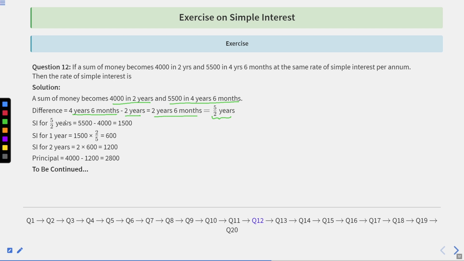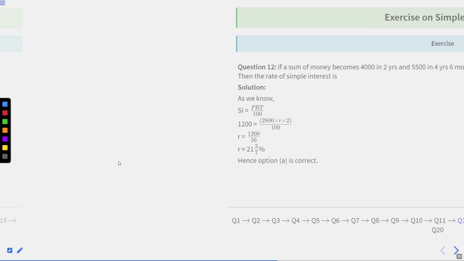For simple interest of 5 by 2 years is equal to 5,500 minus 4,000, that is 1,500 rupees. For the simple interest of 1 year will be equal to 1,500 into 2 upon 5, that is 600. And simple interest for 2 years is going to be 600 into 2, that is 1,200. So the principal will be 4,000 minus 1,200, that is 2,800.